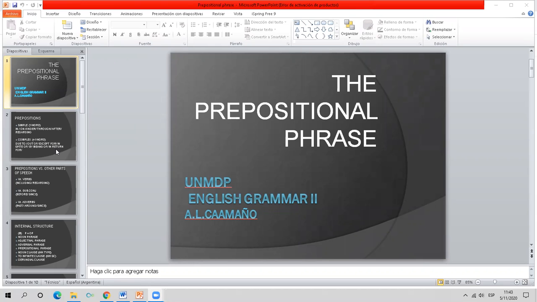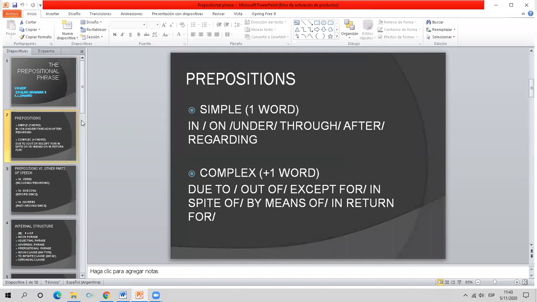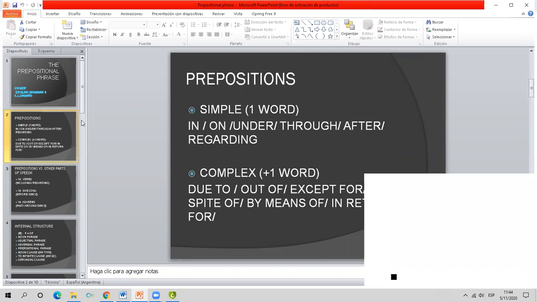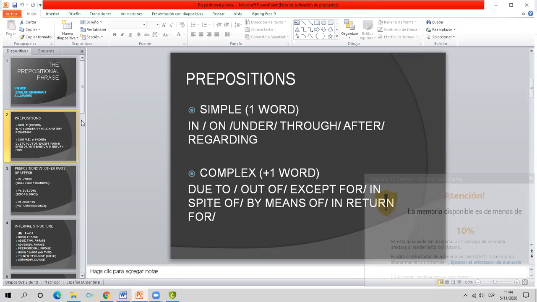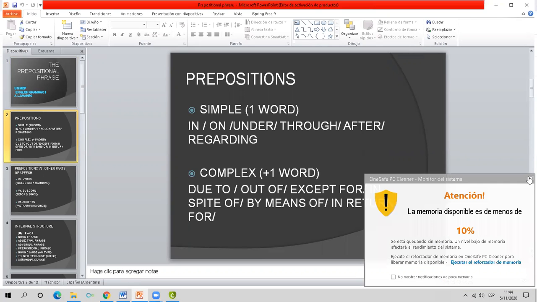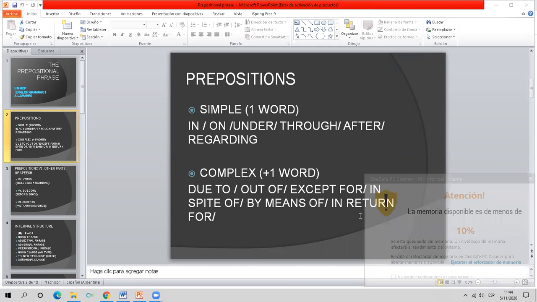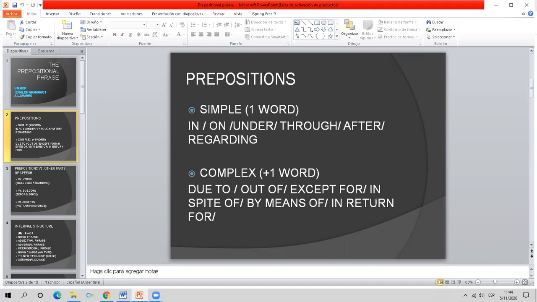Let's move then to the preposition. Prepositions may be either simple or complex, made up of one word or more. Examples of simple prepositions are in, on, under, through, after, regarding, and complex prepositions may be made up of two or more words, like due to, out of, except for, in spite of, by means of, in return for, okay?